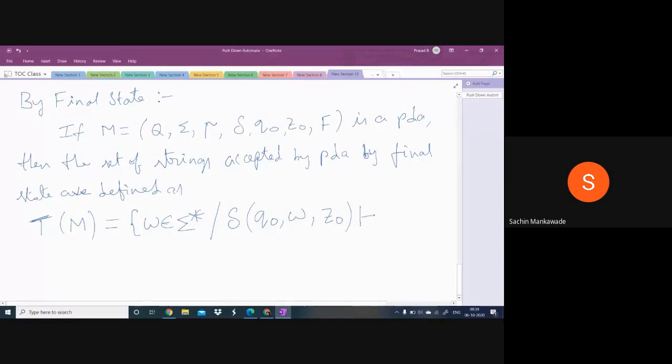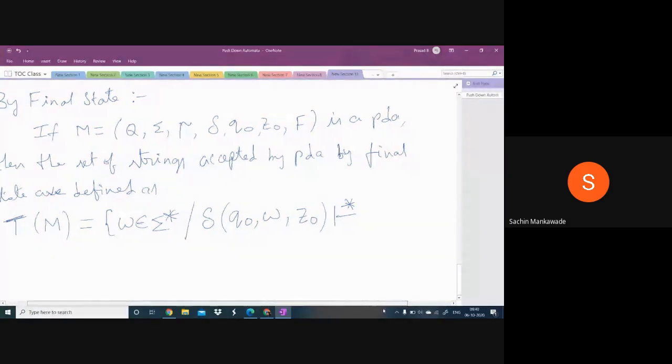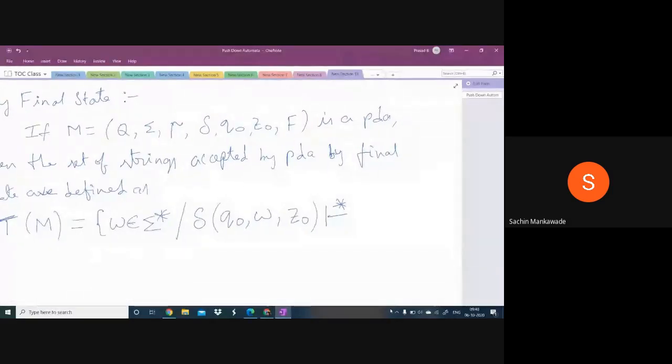So it has to start from initial ID. After one or more moves, after one or more transitions, when the machine stops, it has to stop in a final state, QF. And whatever the string we are taking, that string must be scanned completely. The same in the case of finite automata.